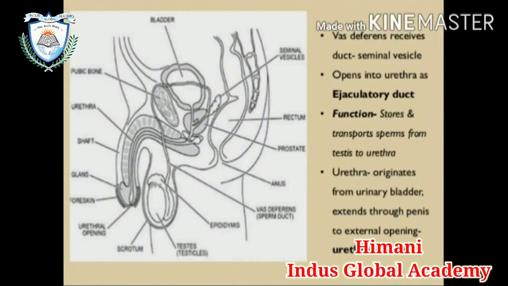The vasa deferens receives a duct from the seminal vesicle, which opens into the urethra as the ejaculatory duct. So what are the functions? It stores or transports sperm from the testis to the urethra. Which one? The ejaculatory duct. Next, the urethra, which originates from the urinary bladder and extends through the penis to the external opening, known as the urethral meatus.